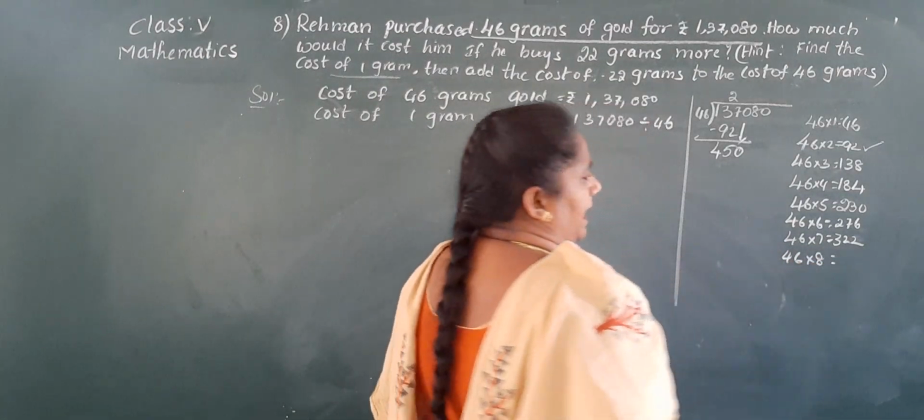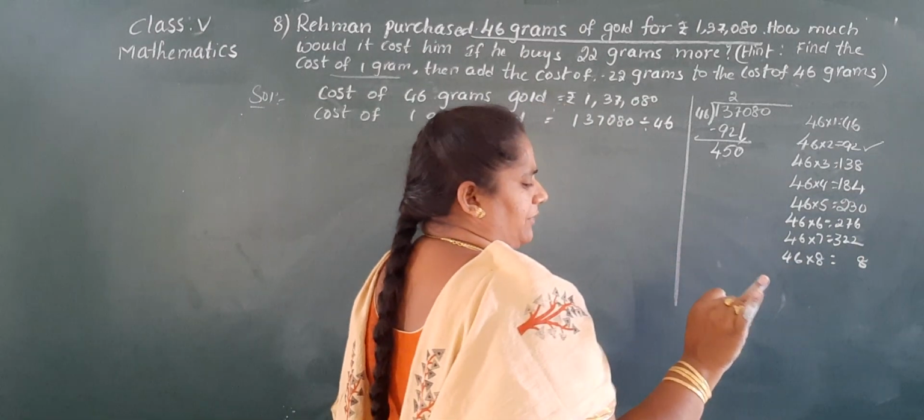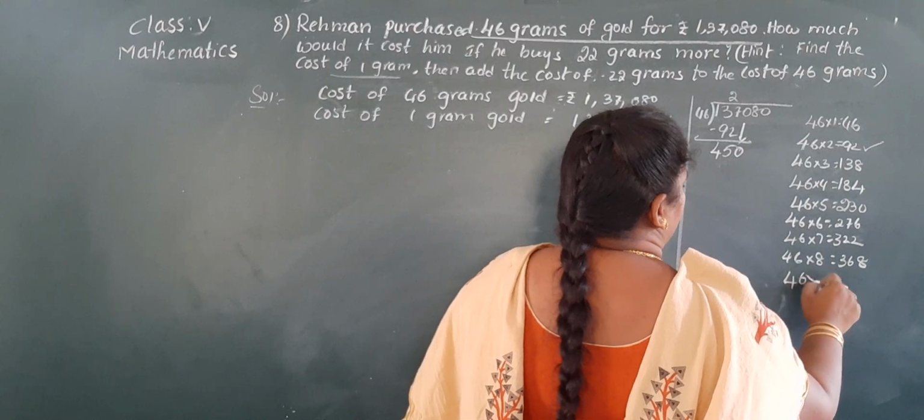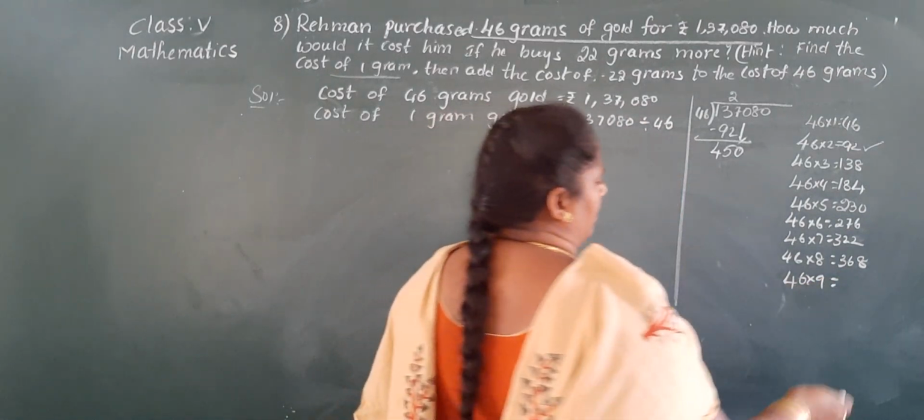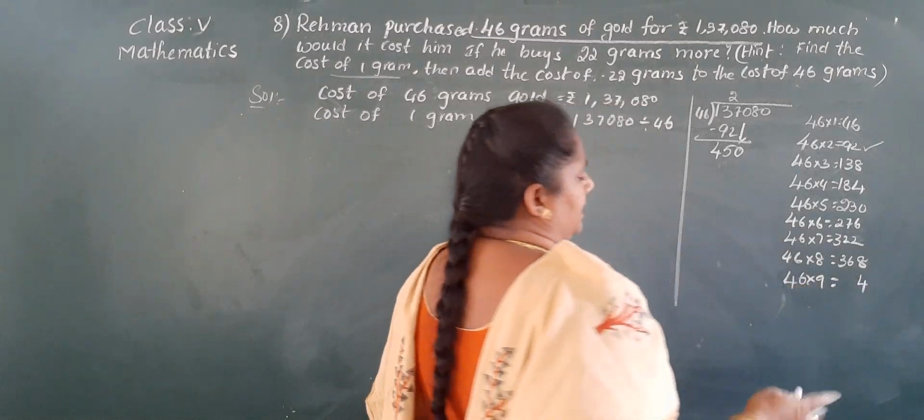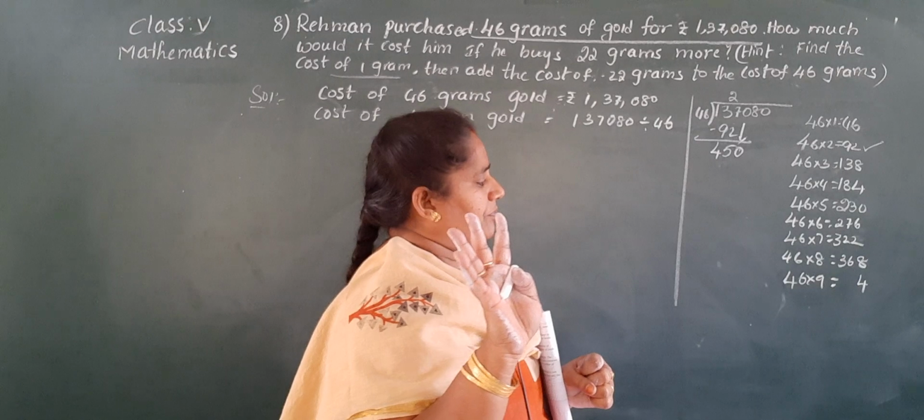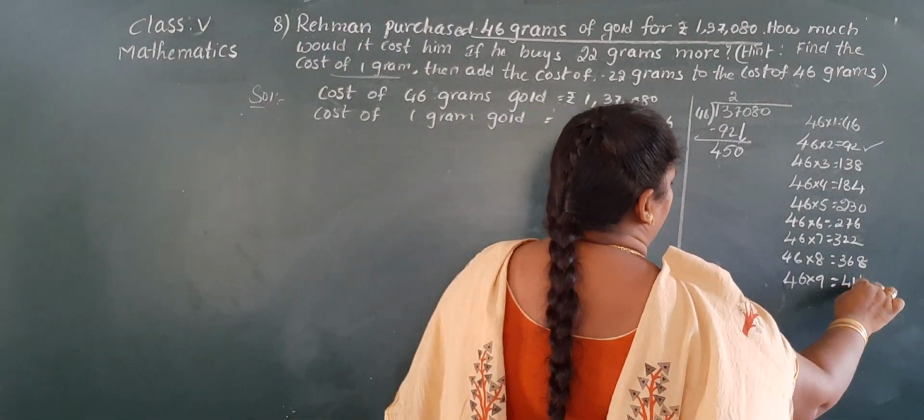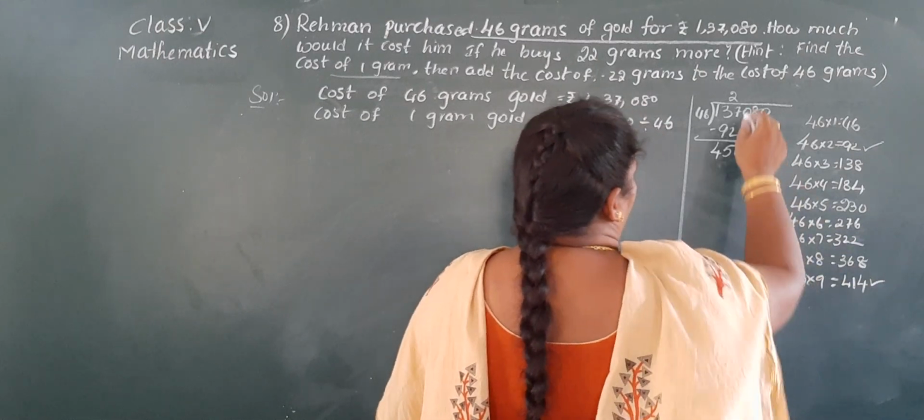8 6s are 48. 4 in hand, 8 is down. 8 4s are 32, 33, 34, 35, 36. 368. 46 into 9. 9 6s are 54. 5 in hand, 4 is down. 9 4s are 36 plus 5, 37, 38, 39, 40, 41. 414. Okay, 414 is the nearest number.